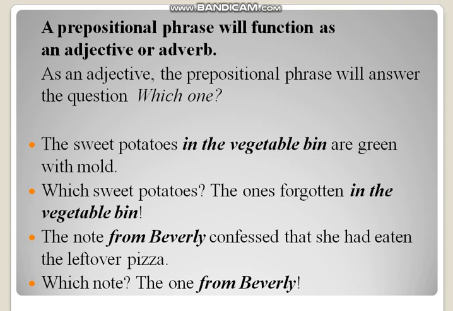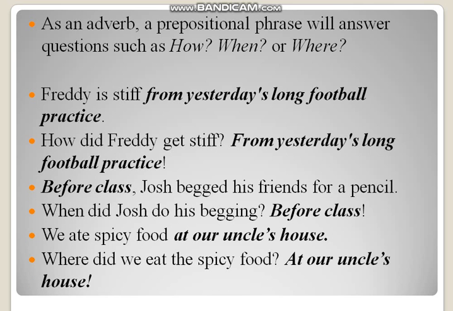The note from Beverly confessed that she had eaten the leftover pizza. So here again, which note, the one from Beverly. So here it is a prepositional phrase which is acting as an adjective, and it is answering the question which one. As an adverb, a prepositional phrase will answer questions such as how, when or where. Freddie is stiff from yesterday's long football practice. So here it is answering the question how did Freddie get stiff. So the answer is from yesterday's long football practice. So it is answering the question how here.